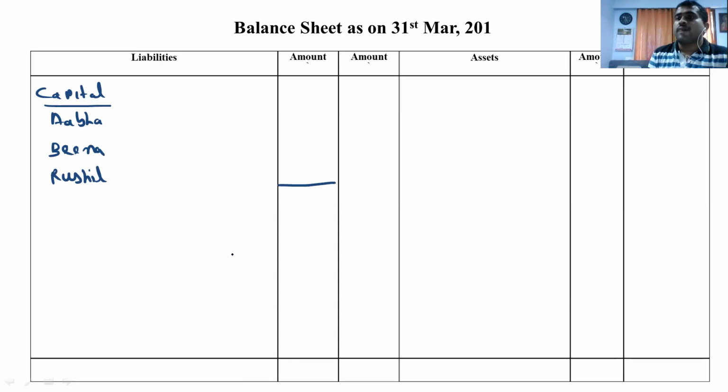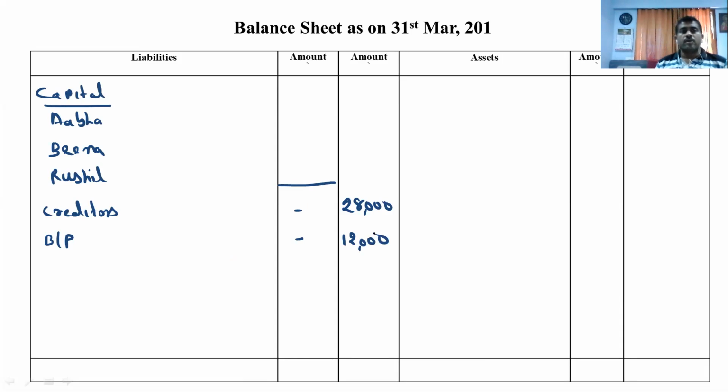So after capital we can write creditors, any tick mark? No. Outer column 28,000. Bills payable, here also no tick mark, outer column 12,000.